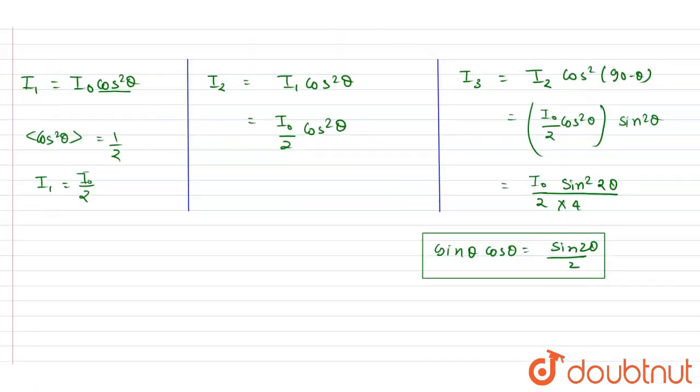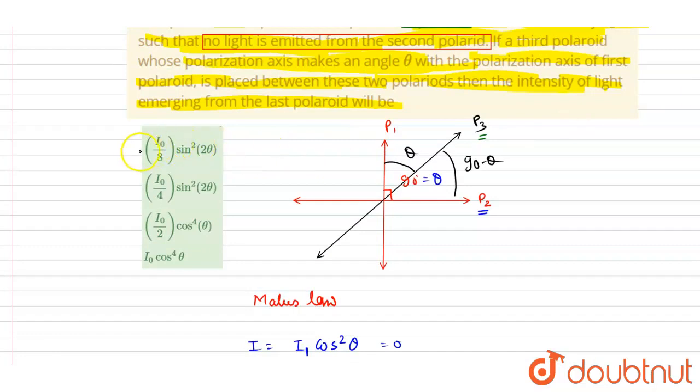Finally we got the answer I3, the intensity of the light after passing through the whole system, is I naught by 8 sin square 2 theta. Now you can check the options: I naught by 8 sin square 2 theta, option A will be the correct one.